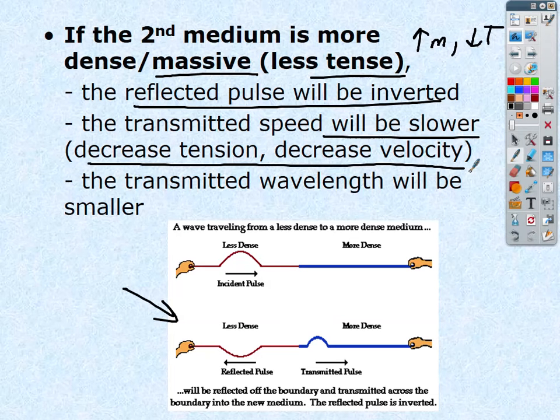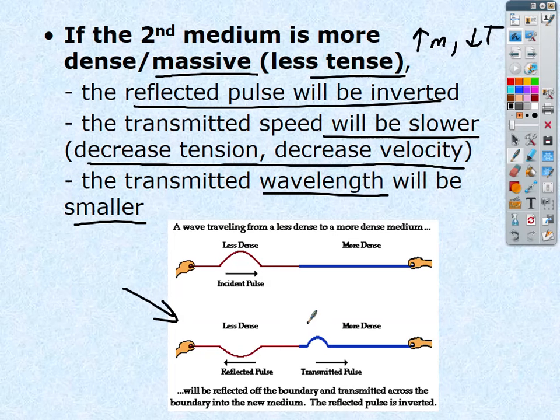The reason for that is the particles basically aren't as tight together. As we talked about, mechanical waves basically require a medium to travel through, and especially when we get to sound, we're going to learn when the particles are closer together, it'll travel faster. So less tension means they're not necessarily as close, and so the velocity will decrease. This, in turn, will decrease the wavelength. The wavelength will shrink, okay?